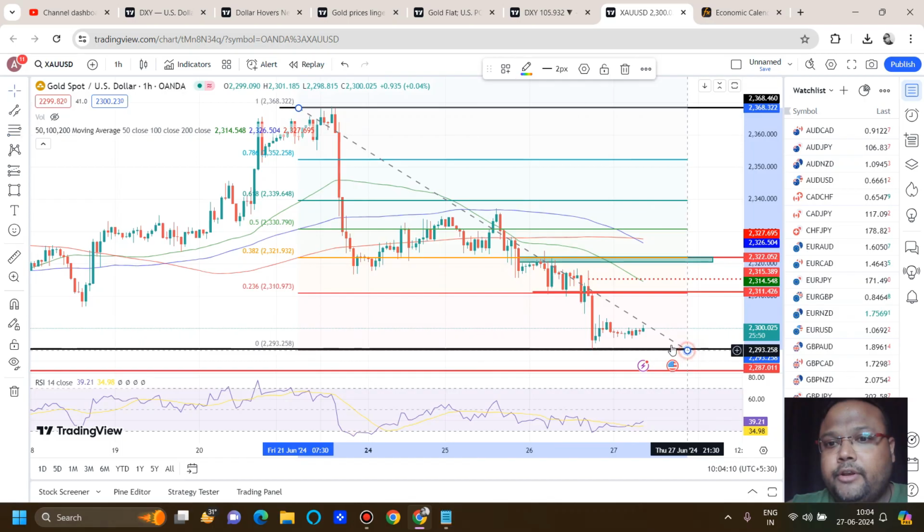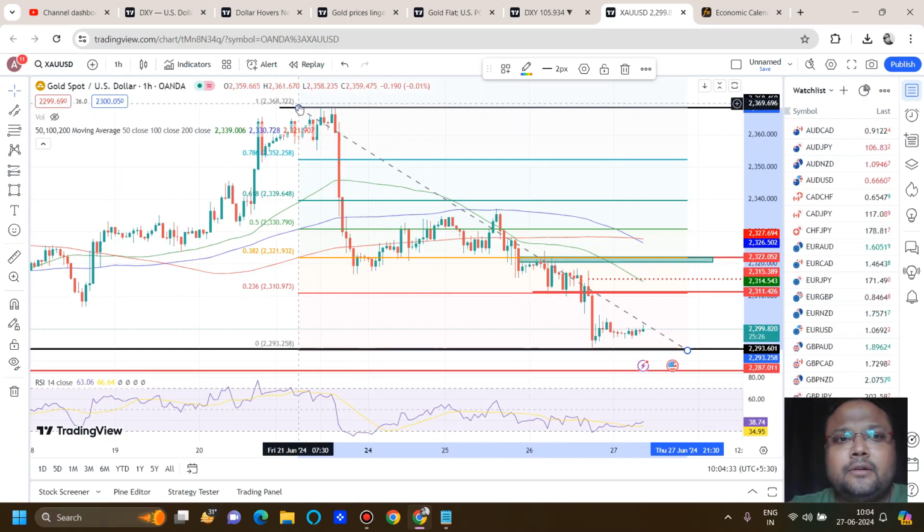If we draw Fibo, my dear friends, you can see at 2310, 2311 we have the Fibo 23.6% retracement level, plus the previous support will also act as resistance. And at 2320, 2322, because of the Fibo 38.2% retracement level, plus the previous support working as resistance.